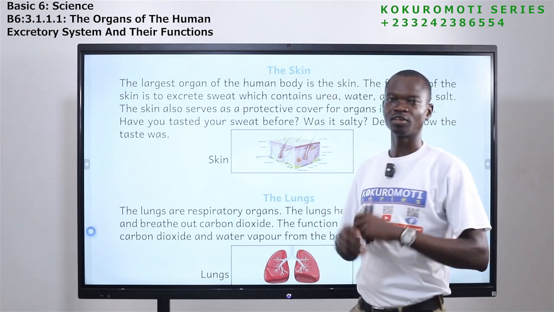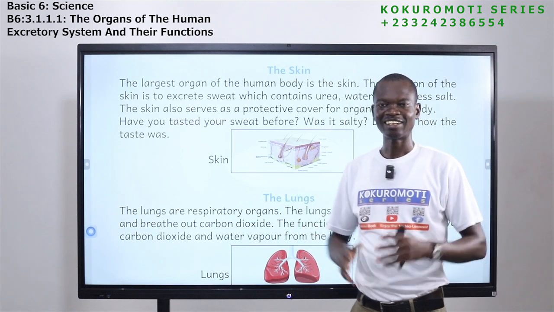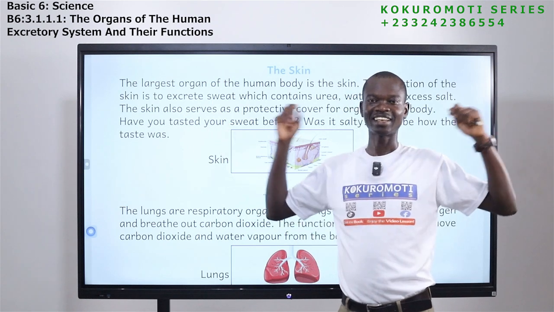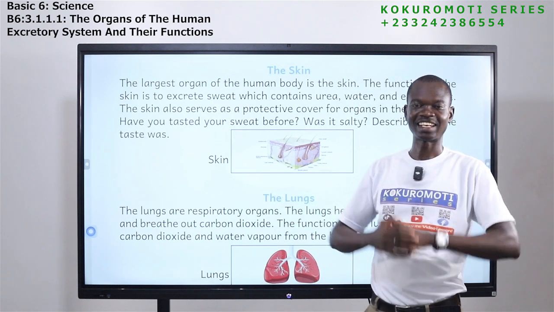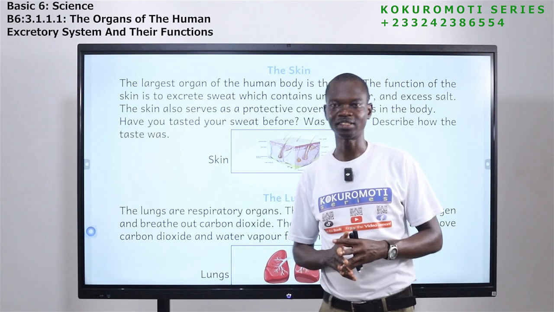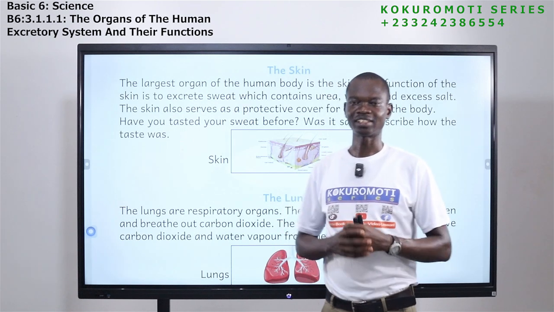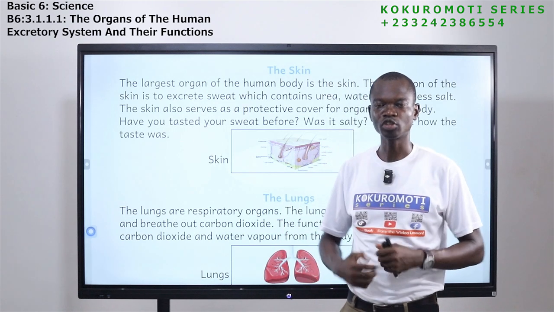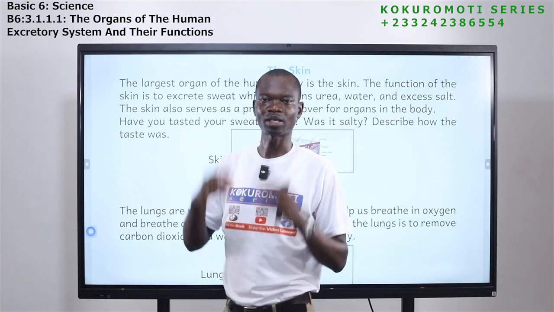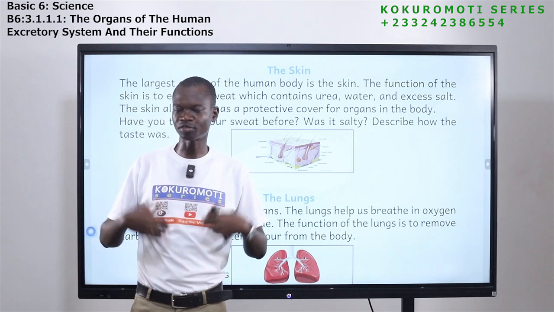Now, we are looking at an organ. This organ is called the skin. Of the four excretory organs that I mentioned, the largest is the skin. In fact, of all the organs of the body, the skin is the largest. The work of the skin is to excrete or remove sweat. Sweat is a metabolic waste product. The body doesn't need it. It is harmful to the body.